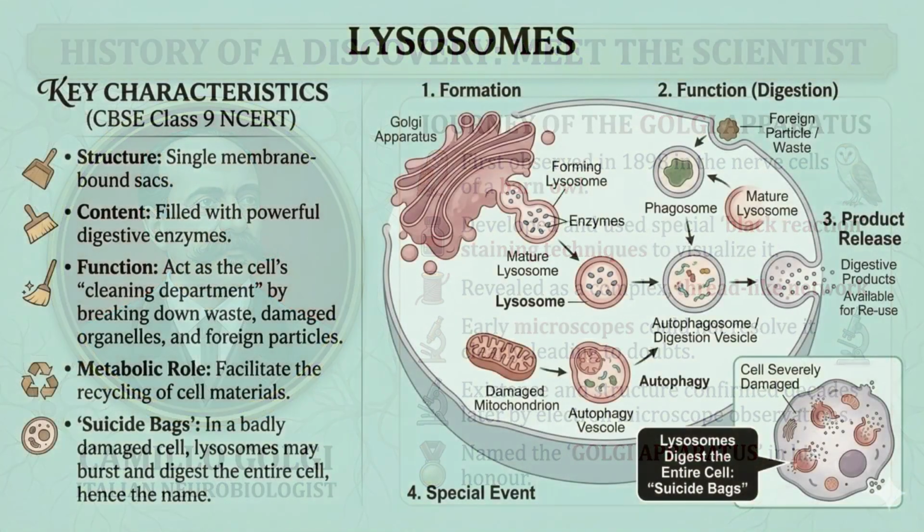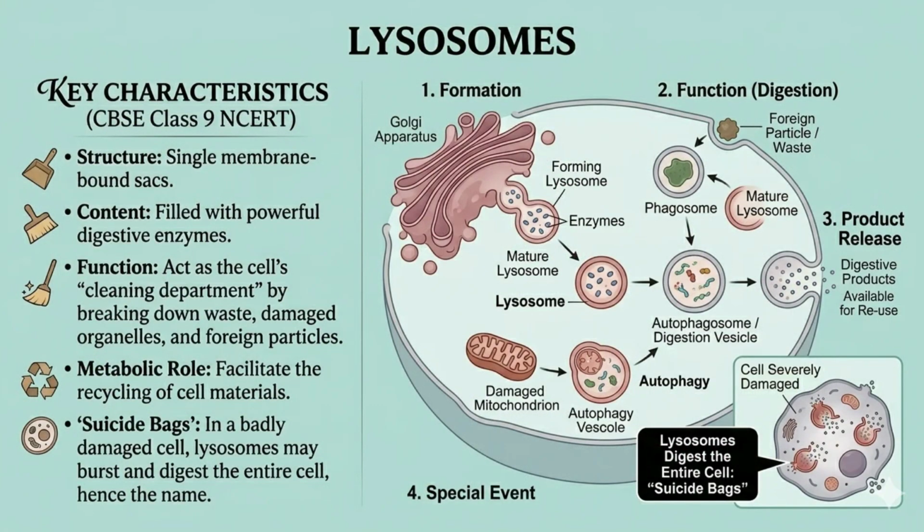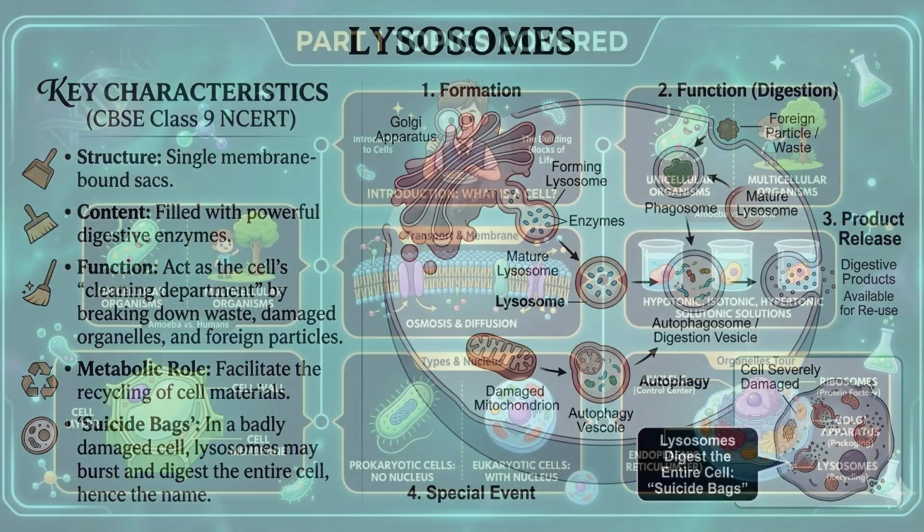Lysosomes are known as the cleanup system of the cell. Lysosomes contain digestive enzymes. They digest waste materials and damaged organelles. These enzymes help break down waste materials, damaged organelles and foreign particles. Sometimes, if a cell gets damaged badly, lysosomes may burst and digest the entire cell. That is why lysosomes are sometimes called suicide bags of the cell.